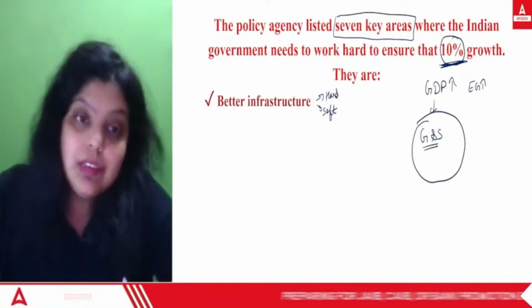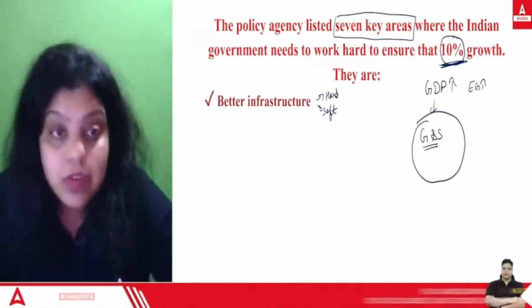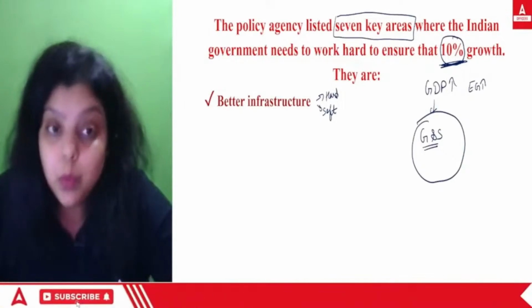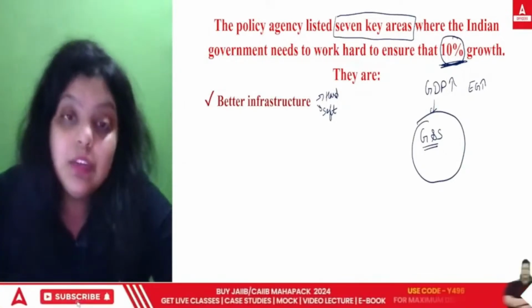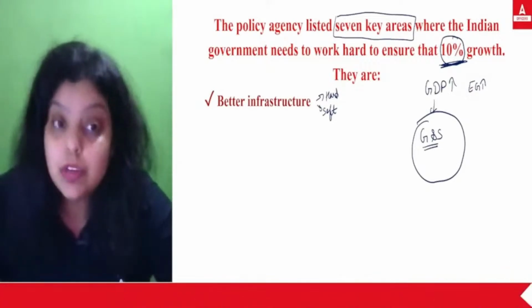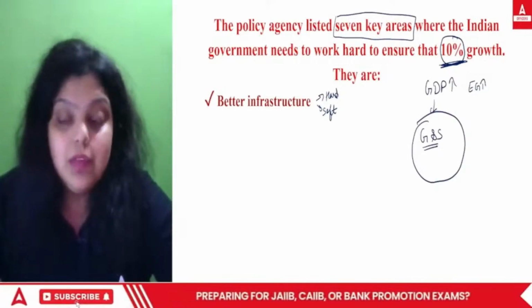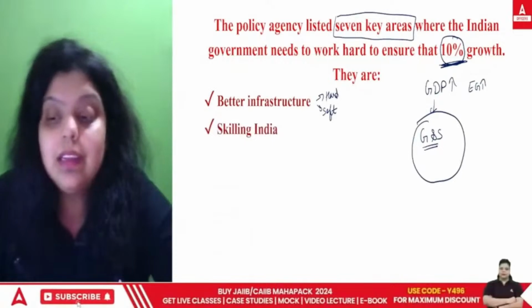And the soft infrastructure is a type of infrastructure which we need if we want economy to go on. If we want economy to keep going, then we need a soft infrastructure development. That is like your schools, your hospitals, your financial institution, etc. So this is the first sector that NITI Aayog said we have to focus on. The second, they said that skilling India.